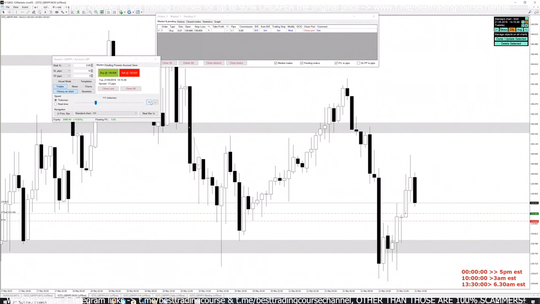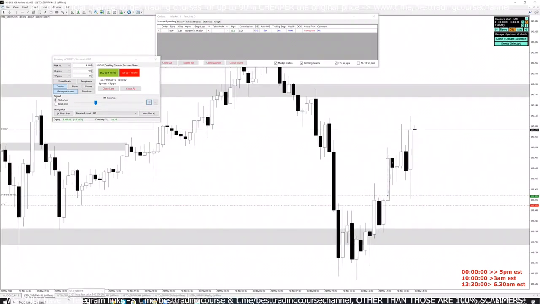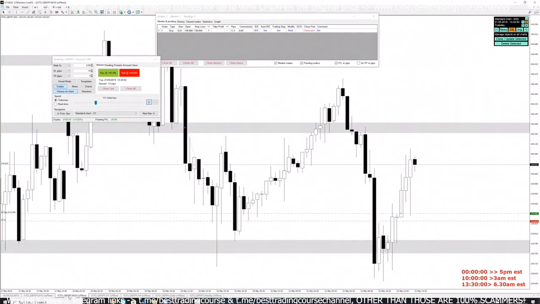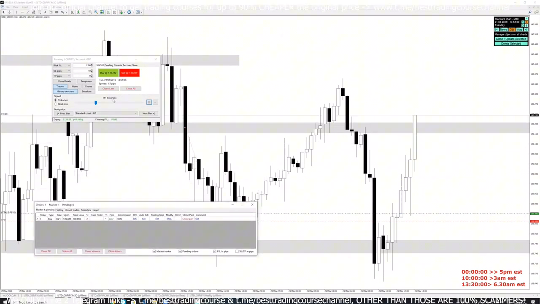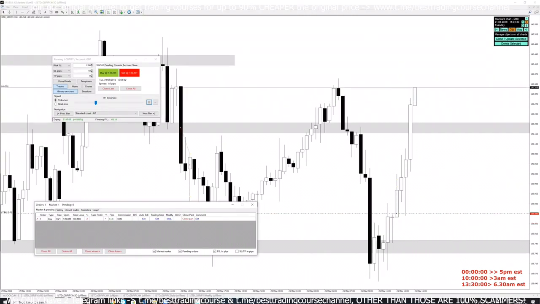So now we gotta wait. Oh, wow, look at that move. Yeah, our position would have gotten stopped out. Oh, there's no confirmation. Oh, what the hell's happening here? There was no confirmation at all. It just wicked down and then just moved up. Wow, oh, what's going on over here? Jeez, this is running, man.